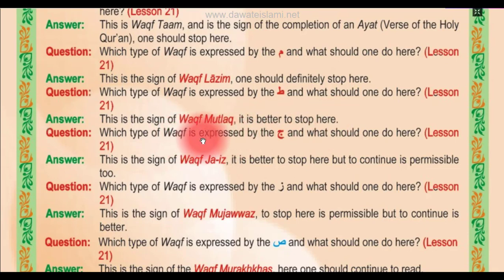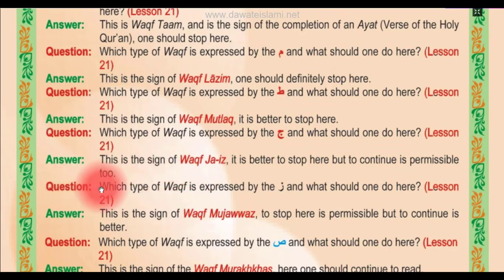Which type of waqf is expressed by the jim, and what should one do here? Lesson number 21. This is the sign of waqf jaiz. It is better to stop here, but to continue is permissible.